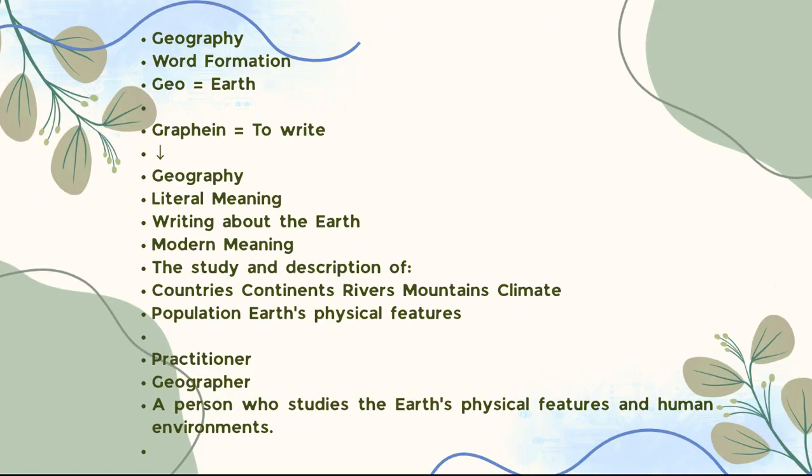Then we have geography. Geography comes from geo, earth, and then graphein means to write, like we have seen in graphologist, a person who checks the authenticity of signatures, handwriting, and all. Geo plus graphein is called geography. Its literal meaning is writing about the earth, but the modern meaning is the study and description of earth, continents, rivers, mountains, and population, earth's physical features. So a geographer is a person who studies earth's physical features and human environment.